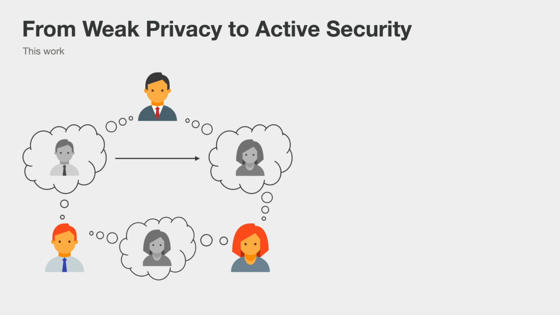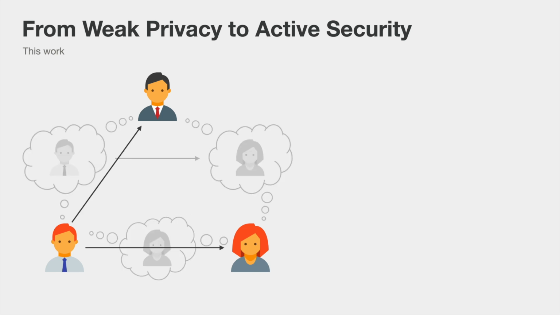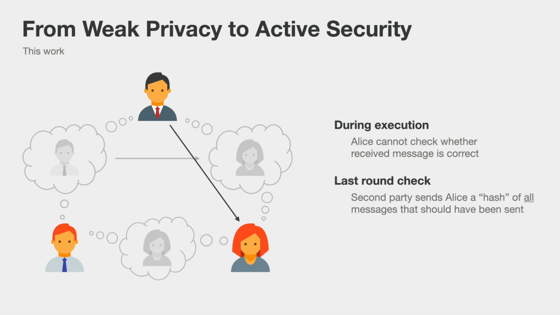So what happens if one virtual party now sends a message to a different virtual party? Now, for every virtual party, we will select one real party who will act on behalf of that virtual party, and that party will send the messages to the receiving real parties. However, the second real party simulating the sender, for the moment, simply does nothing and doesn't send anything. Now, during the execution, Alice cannot check whether the message is correct.